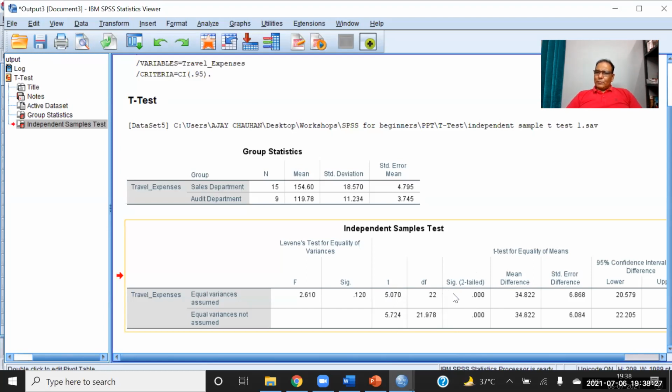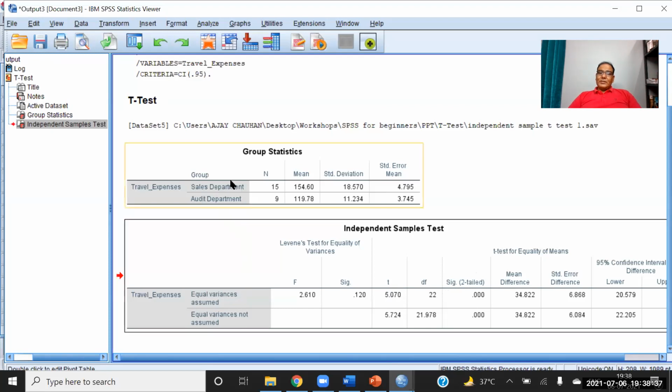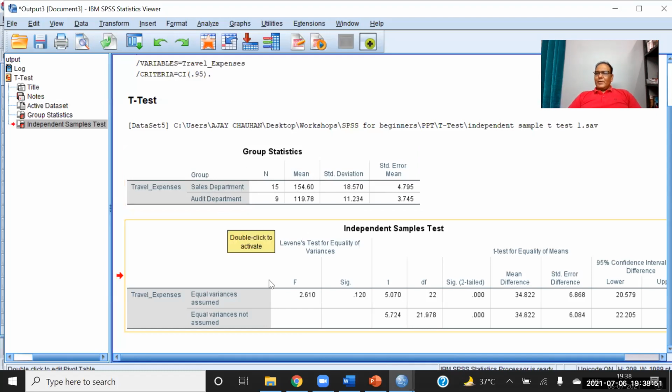If the T value is more than 1.96, it represents significant difference. So there is a significant difference in traveling expenses between the sales department and the audit department. And because the mean of the audit department is less than the mean of the sales department, we can say the sales department has higher average traveling expenses.